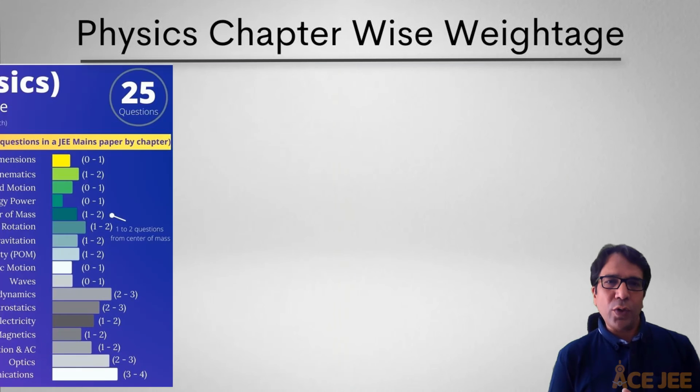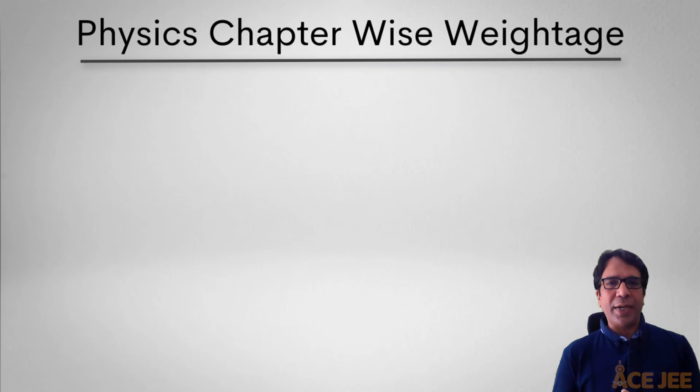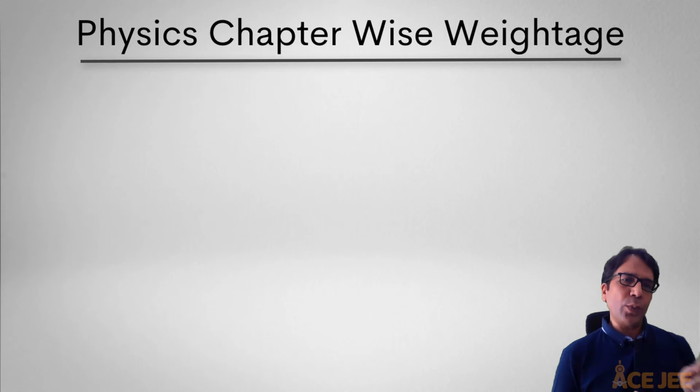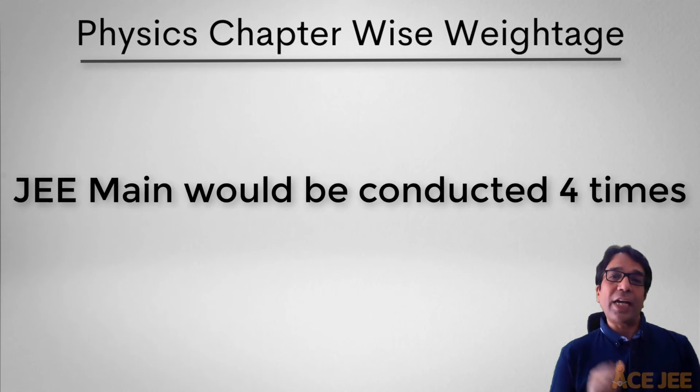Now let's have a quick review of the recent changes in JEE Main exam pattern, which will help us understand the chapter-wise weightage pattern. So in December 2020, NTA announced that going forward, JEE Main exam will be conducted 4 times. In 2021, JEE Main was scheduled in 4 consecutive months of February, March, April and May. And while February and March exams were held as planned, April and May's exams have been postponed due to the